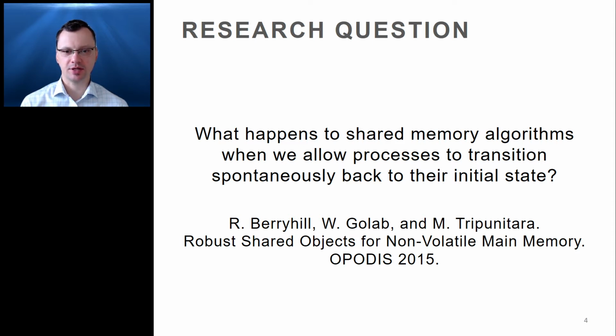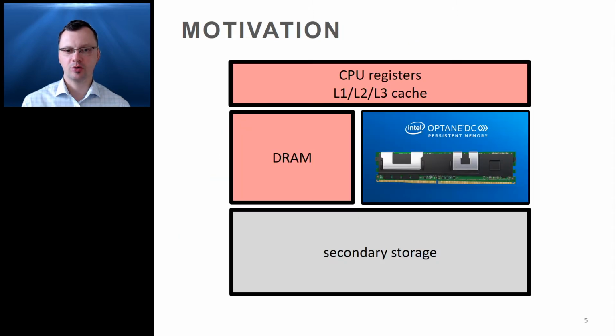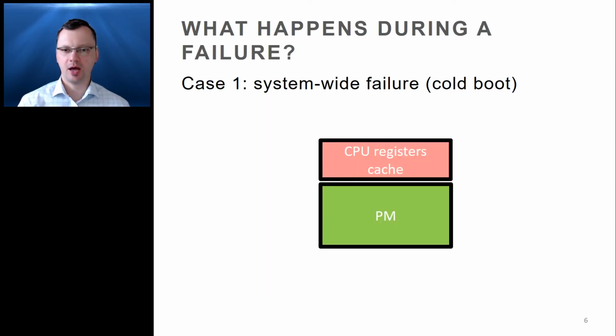of consensus itself. This work finds motivation in the recent commercial release of persistent main memory, which allows shared memory algorithms to store state in such a way that it can survive both process failures and system-wide failures. Let me explain how a system with persistent main memory would respond to different types of failures. Case 1 is a system-wide failure, such as due to a power loss, which is equivalent to a cold boot.